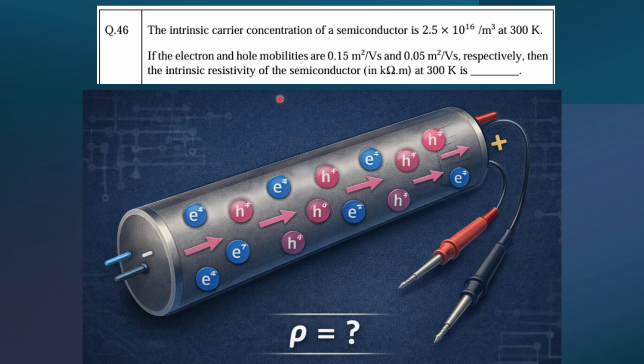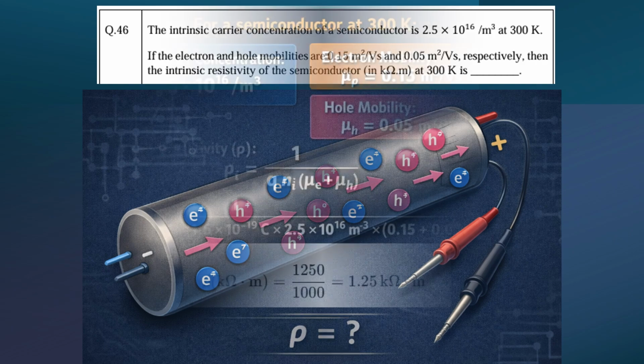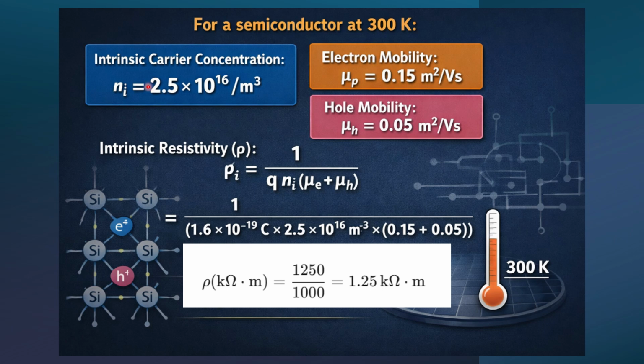Now the question has been asked to find out the intrinsic resistivity of the semiconductor. So intrinsic resistivity, right? Like resistance per unit length. That is what we are going to find out. In your question, intrinsic carrier concentration is given, and mobility is also given for both electron and hole.